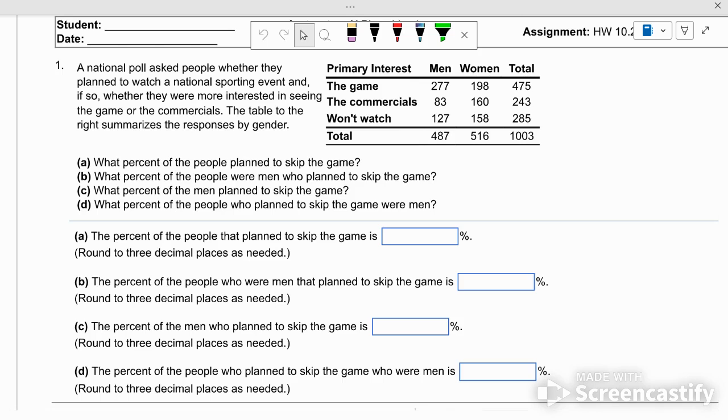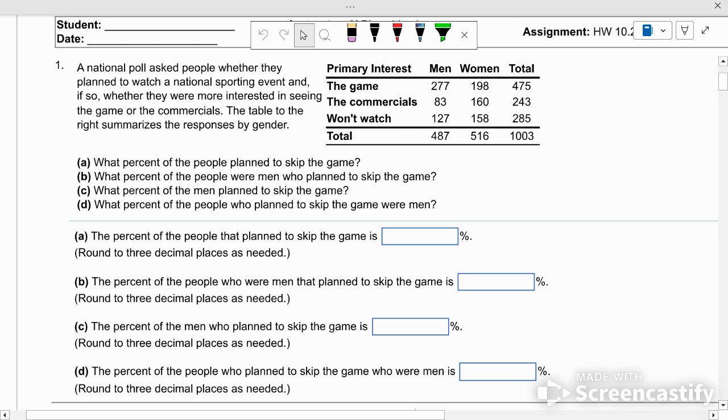The men, 277 out of the 487 said their primary interest is the game. 83 said it was the commercials. And 127 said they aren't even watching the Super Bowl. Women had the same percentages. And so 475 people want to watch the game, 277 were men, 198 were women. Out of the people who were more focused on the commercials, out of the 243 of them, 83 were men, 160 were women. So we have multiple out of what? Out of what? So you got to know how to read it.